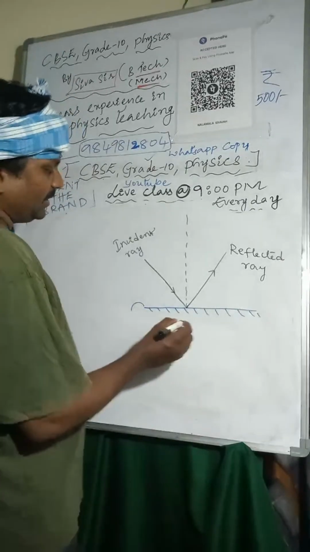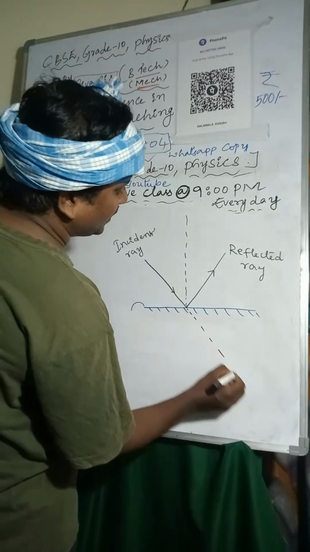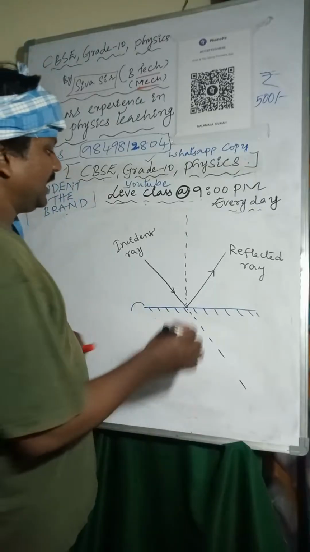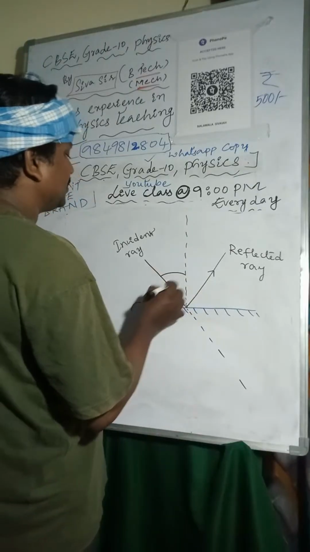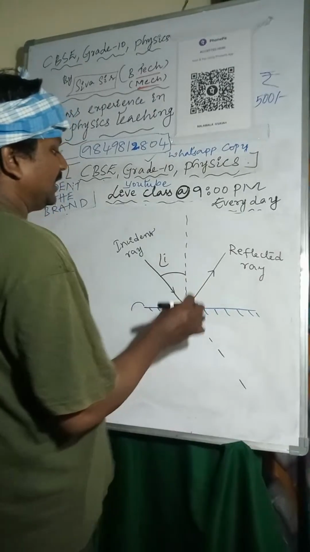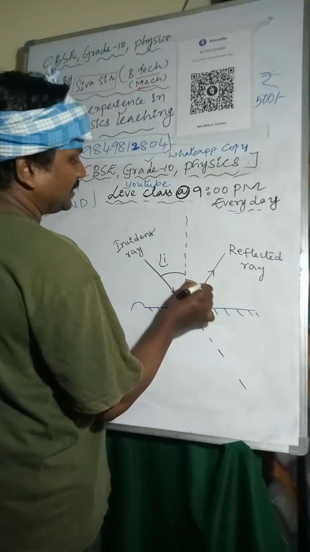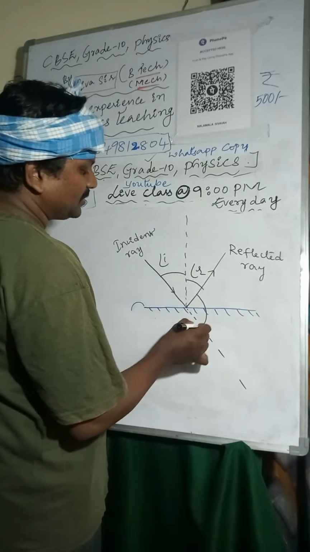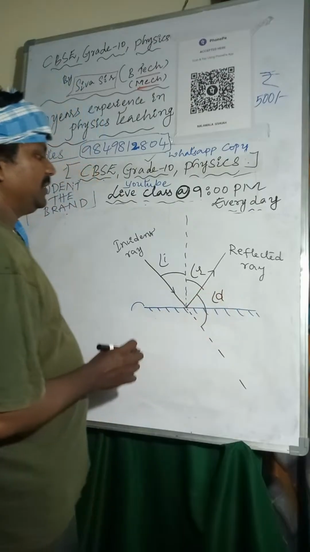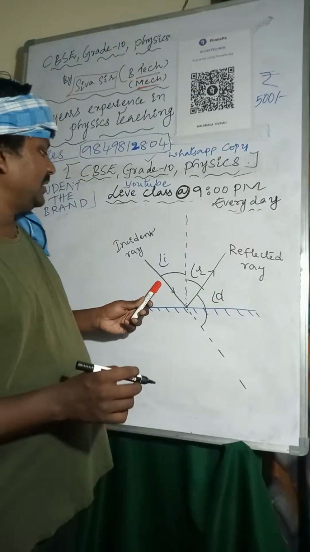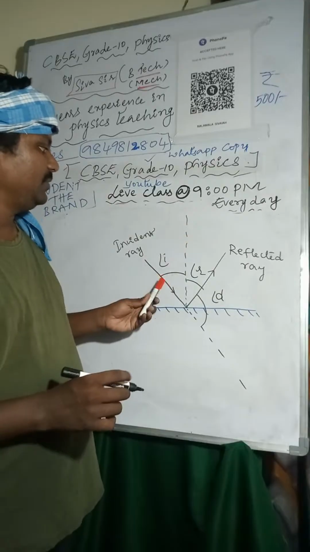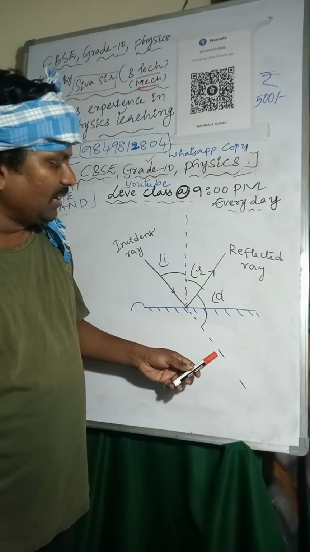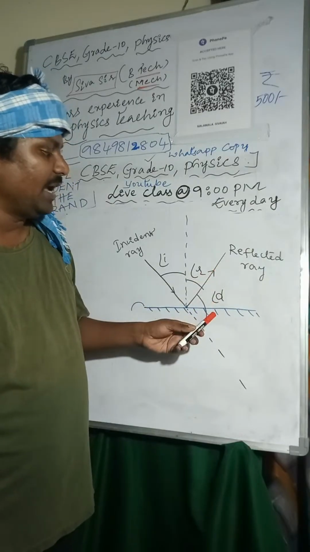Now I am considering this undeviated line. The angle between the incident ray and the normal line is called the angle of incidence. The angle between the reflected ray and the normal line is called the angle of reflection. The angle between the undeviated line and the reflected ray is called the angle of deviation.